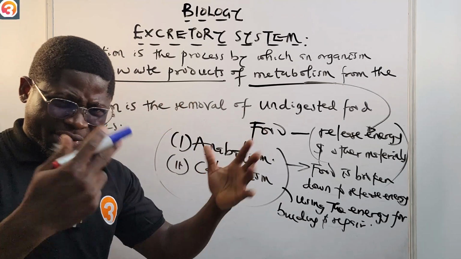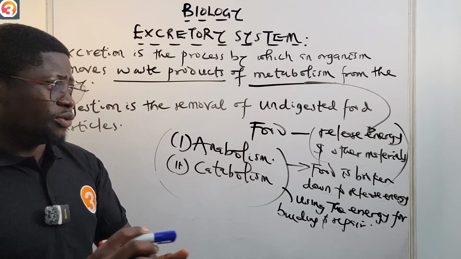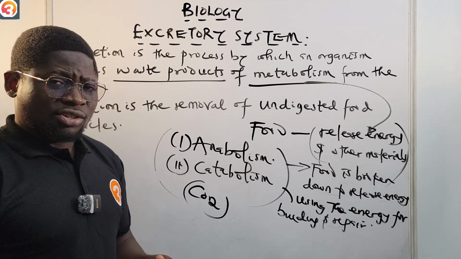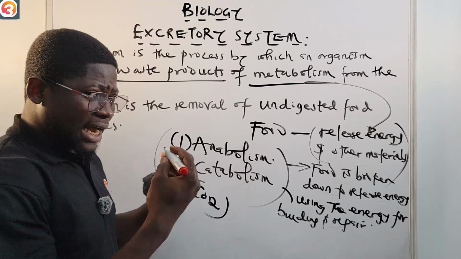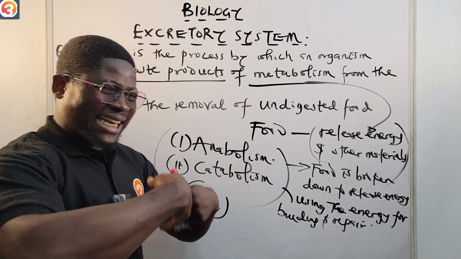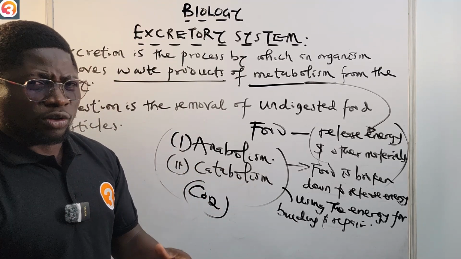You see that during respiration, an excretory waste that is produced is carbon dioxide. That's an excretory waste. That's why you see that you are breathing out carbon dioxide, making carbon dioxide an excretory waste. So take note of all of these.